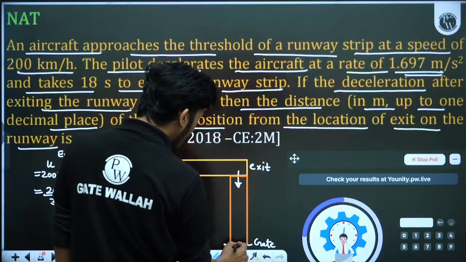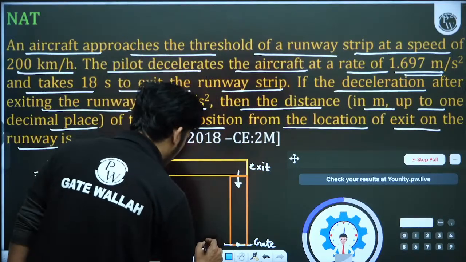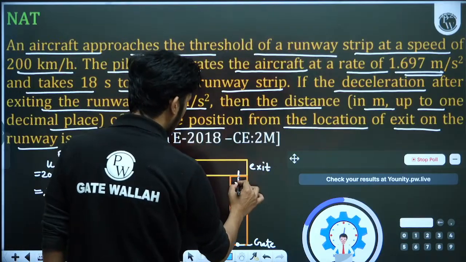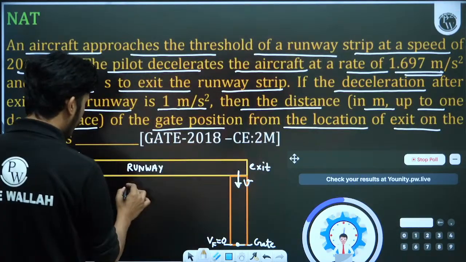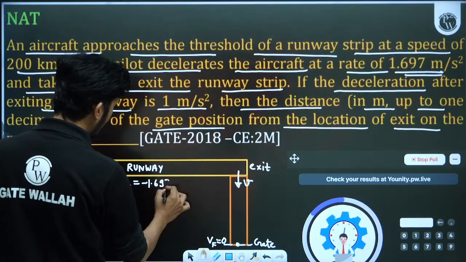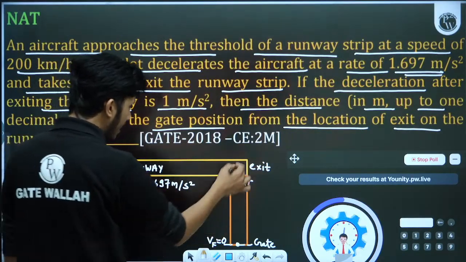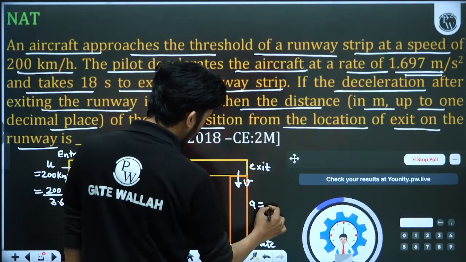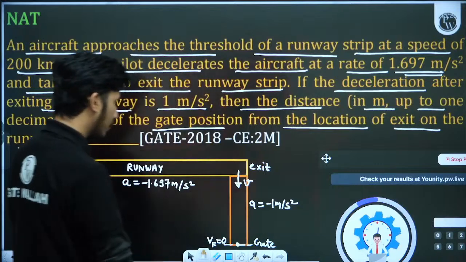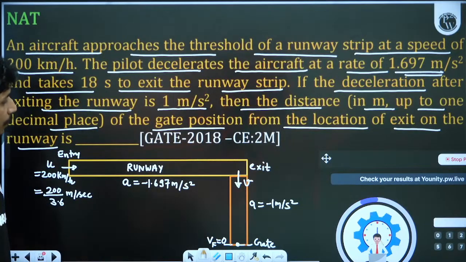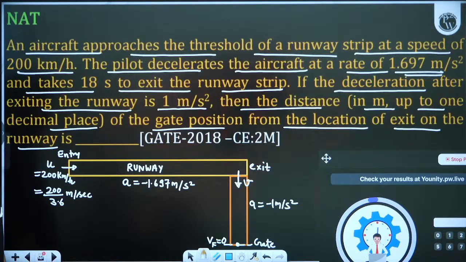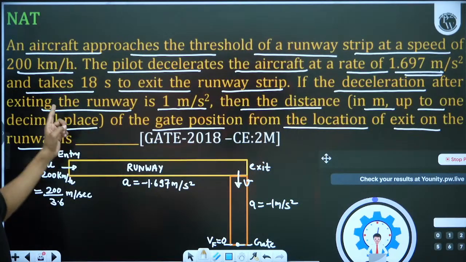So here we know the velocity will be how much. Here the velocity will be, let's say v final, vf will be 0. Here let's say the exit velocity is v. And what is the acceleration in runway? Acceleration in runway is equal to deceleration. Deceleration means minus 1.697 meter per second square. And here the deceleration is 1, so minus 1 meter per second square is the acceleration. Deceleration means minus of acceleration. Deceleration is actually negative acceleration. So give me the answer 1 digit after decimal. It is written now, 1 digit after decimal place.